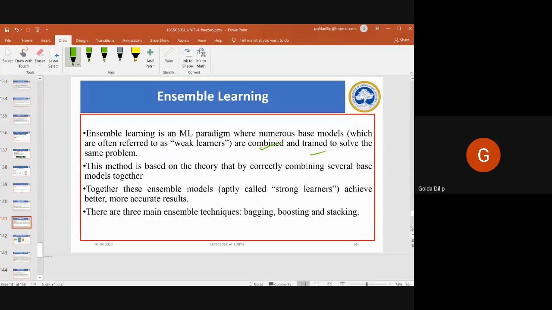So the basic objective is combining several base models together. It is used to improve your classification process or your prediction process, or if you are going for some approximation. That is what an ensemble model is primarily focusing on. These ensemble models, aptly called strong learners, are used to achieve better or more accurate results. So let's say you combine your decision trees or your logistic regression. There are mainly three techniques here: bagging, boosting, and stacking for ensemble learning.